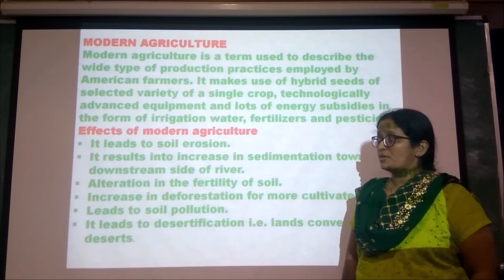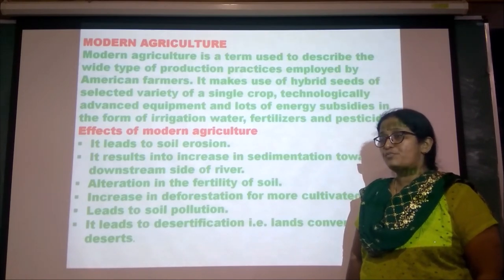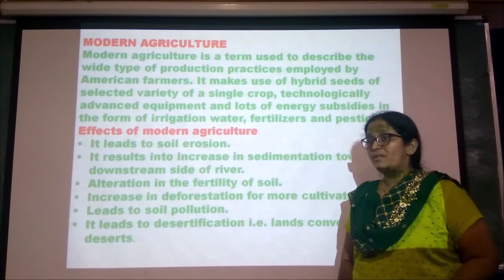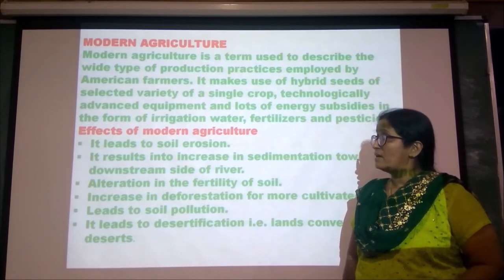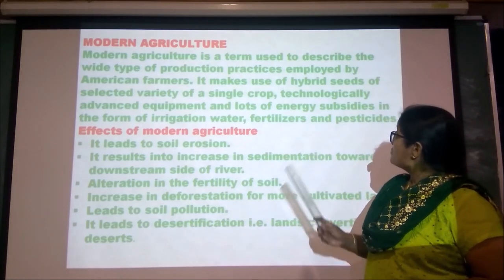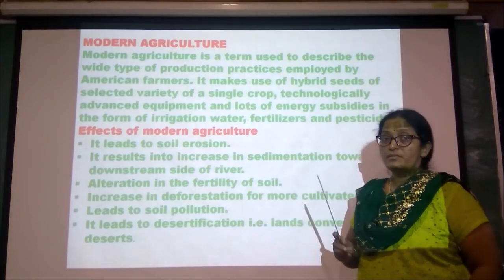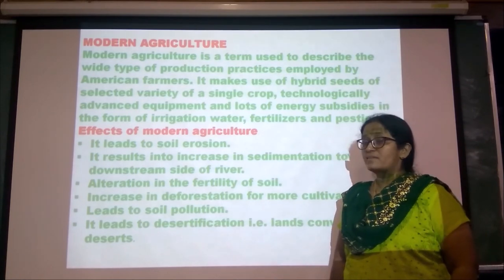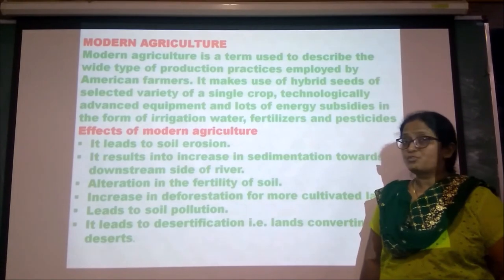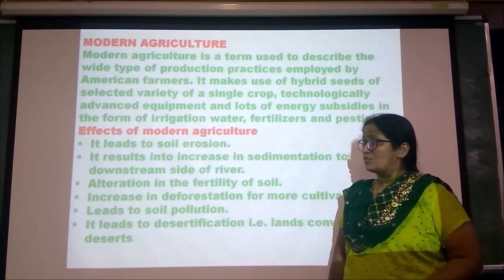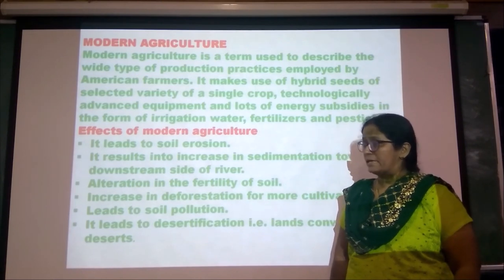Modern agriculture. It is a term used for agricultural activities in which we use more chemical fertilizers, pesticides, advanced equipment and a lot of energy supplements to get a good yield of crops. That is called modern agriculture. What are the effects of modern agriculture?